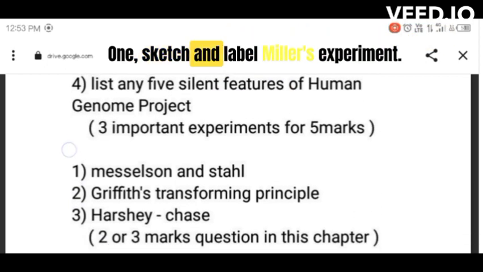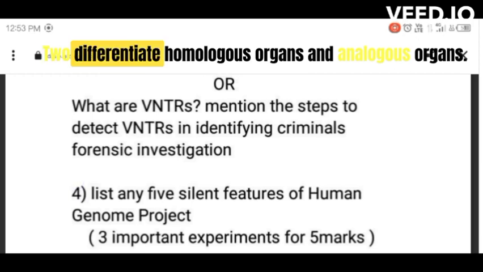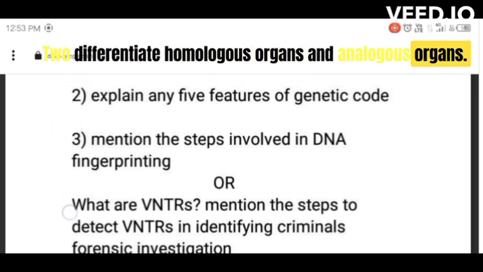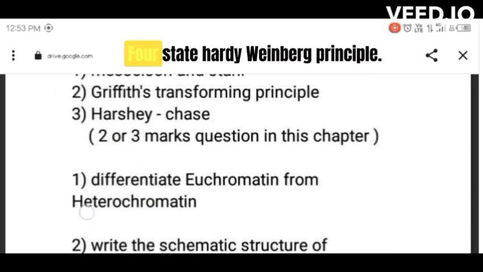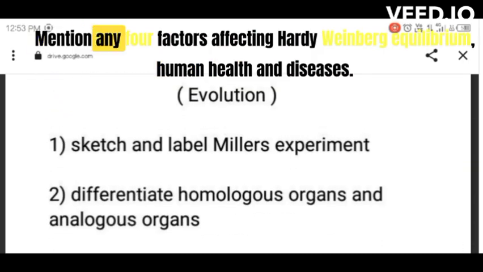Evolution. 1. Sketch and label Miller's experiment. 2. Differentiate homologous organs and analogous organs. 3. Define adaptive radiation. Give 2 examples. 4. State Hardy-Weinberg principle. Mention any 4 factors affecting Hardy-Weinberg equilibrium.